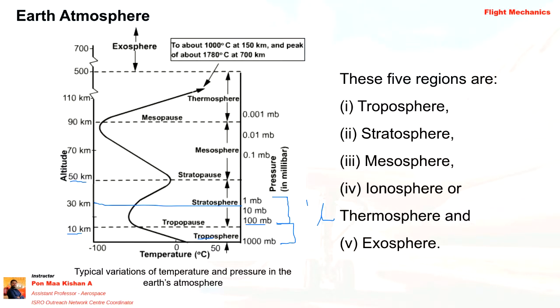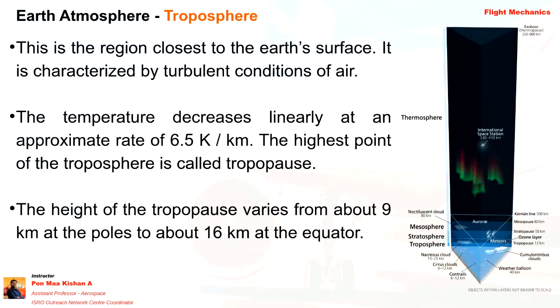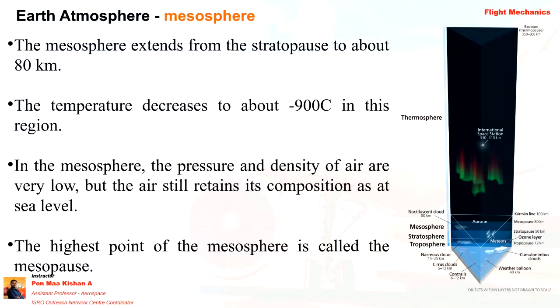The temperature is slightly increasing in this region because of the loss of atmospheric molecules. The molecules are lost and the temperature slightly increases in the stratosphere region. After 50 kilometers, the mesosphere begins; the stratopause is the layer separating the mesosphere and stratosphere. I hope you understood the troposphere and stratosphere. Whatever queries you have, note them down, and we will discuss them at the end of the session.